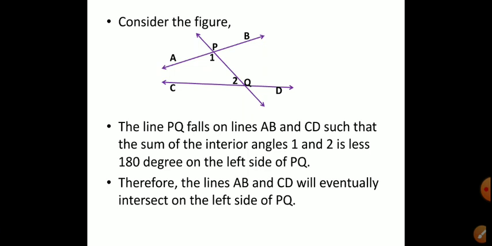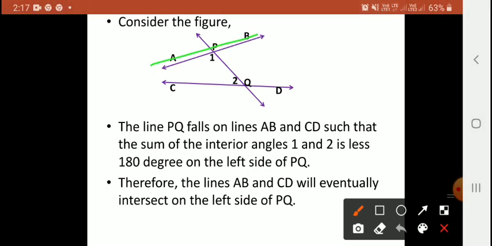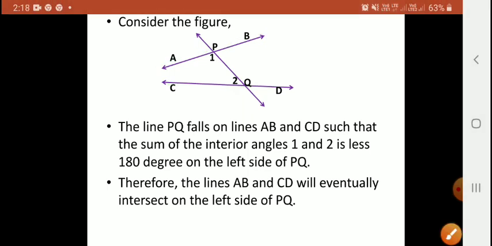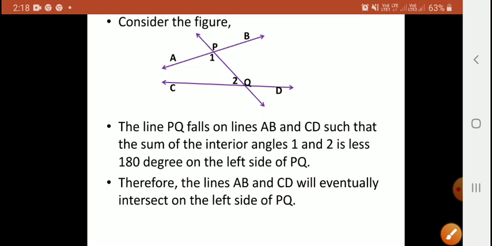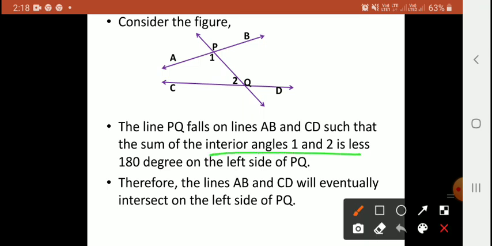Consider the figure. Okay, now look at here, there are 2 lines here, the line AB and CD. There are 2 lines, and one line PQ falls on the lines AB and CD, such that the sum of the interior angles 1 and 2, here 1 and 2 are the interior angles of these 2 lines, is less than 180 degree. Look at here, we observe that the sum of these 2 interior angles is less than 180.